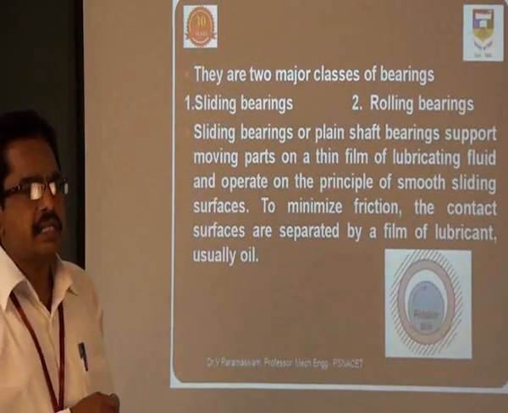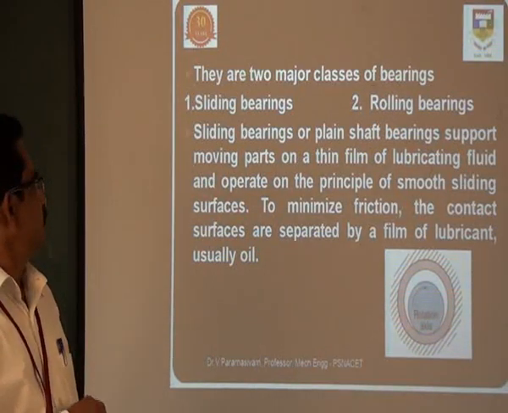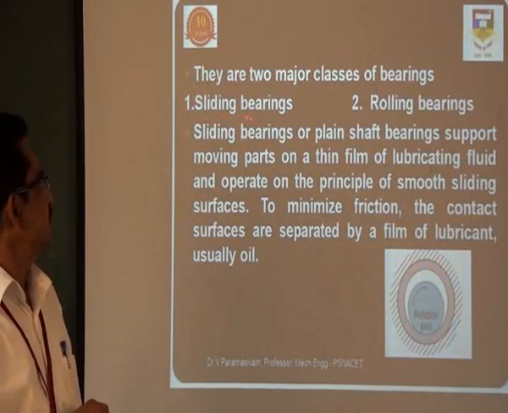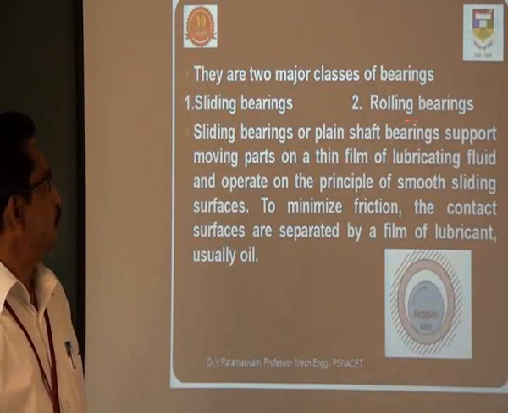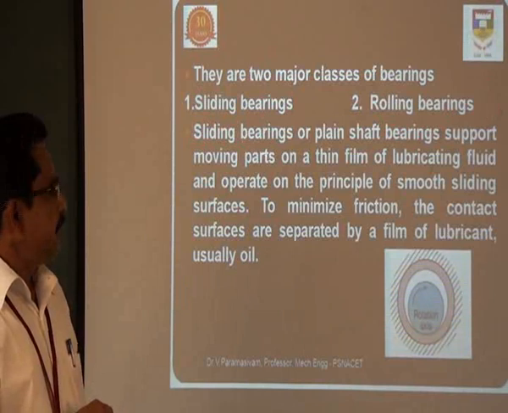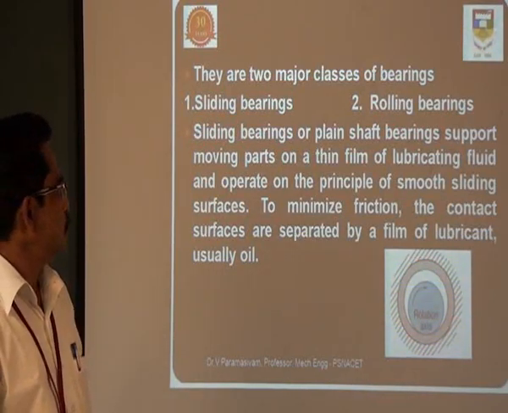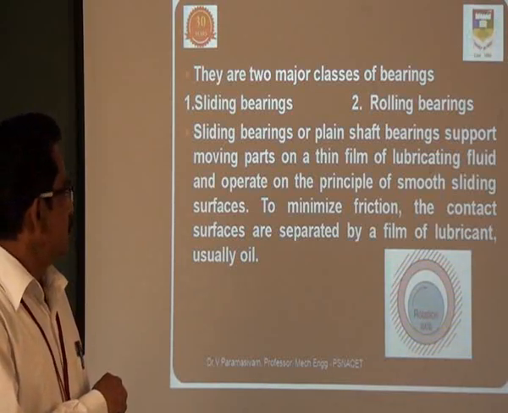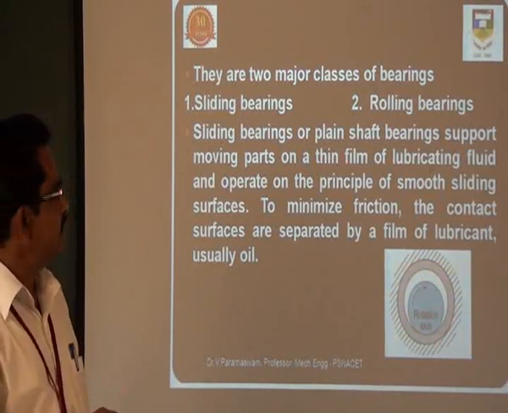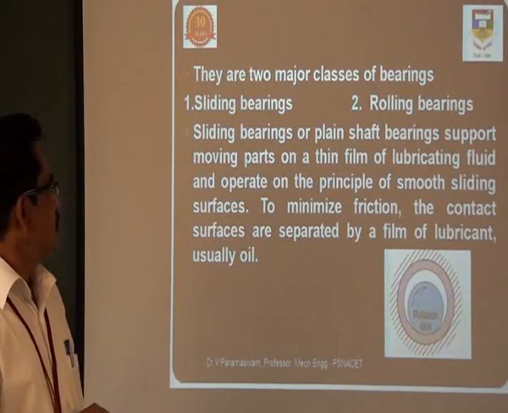So there are two major classes of bearings according to the elements: one is the sliding bearing, another one is the rolling bearing. The sliding bearings, simply plain bearings, support moving parts on a thin film of lubricating oil.